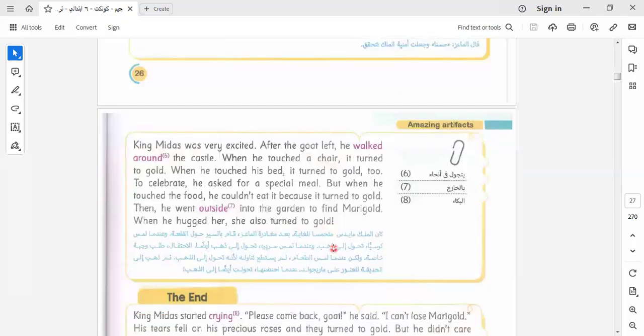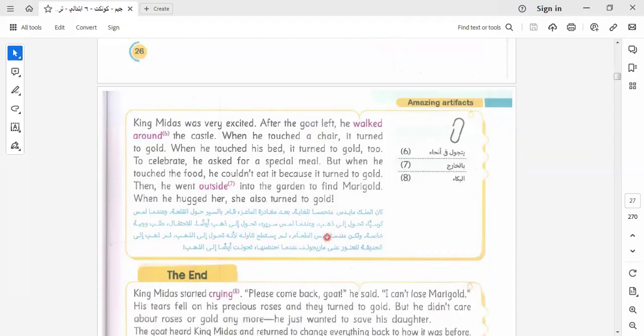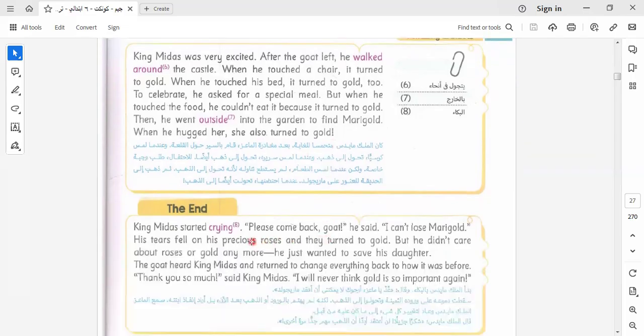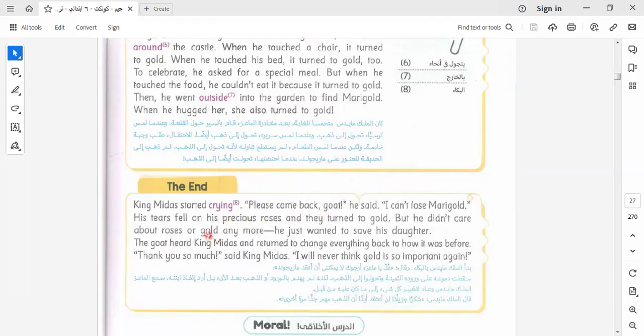So he liked the gold, and also turned his daughter into gold. So everything is gold. Who wants everything to be gold? Okay, this is a strange story that we read before.